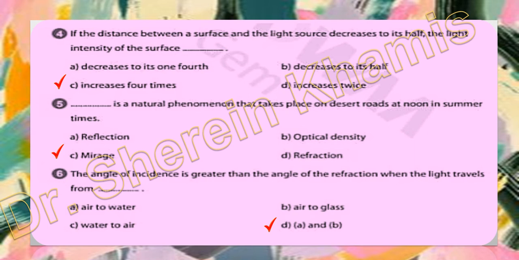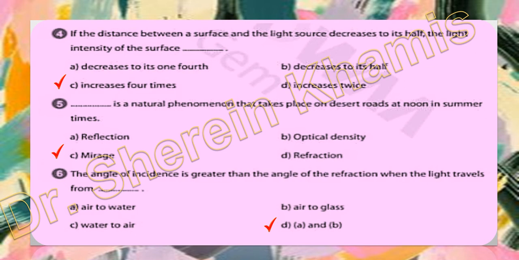We have the rule of the inverse square law of light. The intensity of light between you and the source of light is inversely proportional to the square of the distance. So we call it the inverse square law of light or sound.